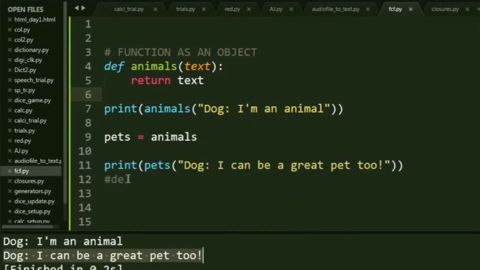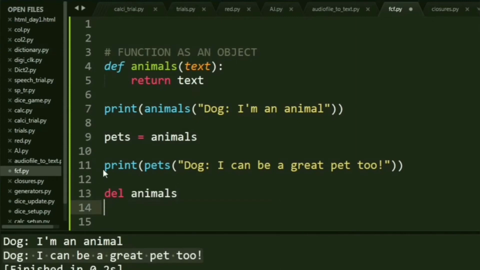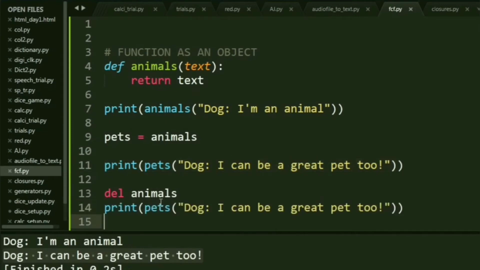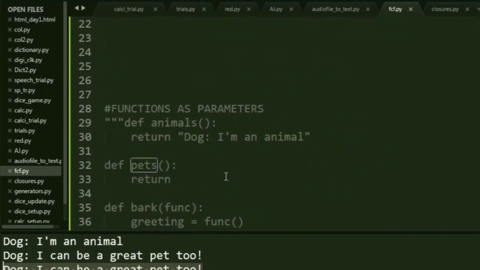Now, what if we were to delete animals? Okay, I'm going to delete the function animals, and then I'm going to do the same thing, that I'm going to call pets via the function with a parameter. So I say delete animals, and I'm going to repeat the same statement again. Let's see if it works. Okay, you see, even though animals gets deleted, you have already stored it inside pets, and hence no matter if you delete it or not, pets will do the work of the animals function. I hope you all got this concept. Now let's move ahead to using functions as parameters.